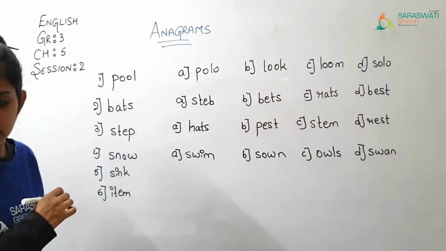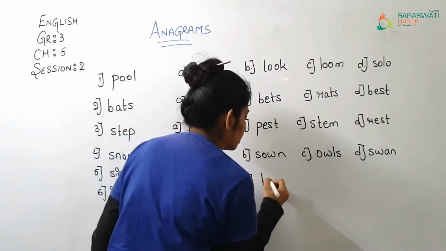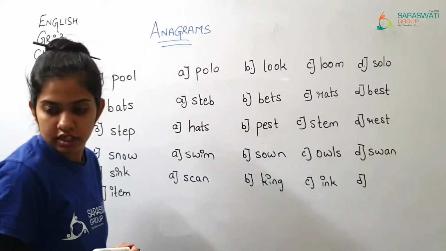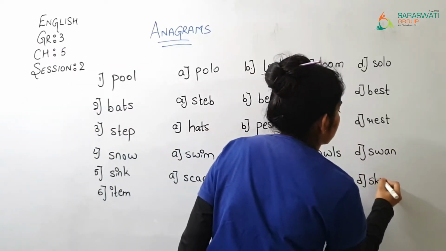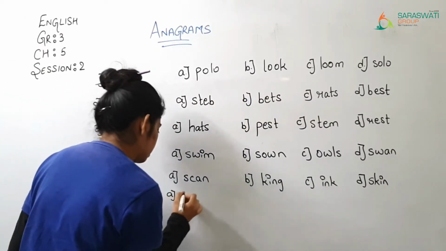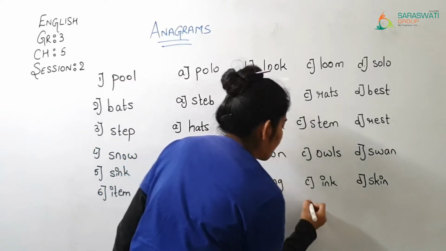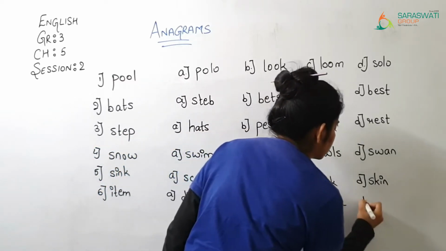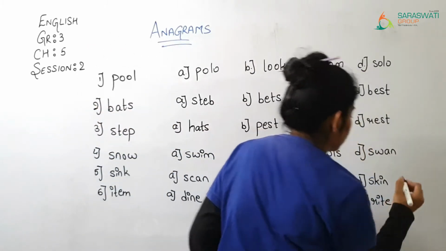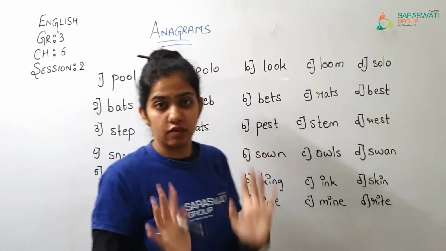Then afterwards scan, king, ink, and D, skin. Then afterward, dine, time, mine, and last D is R-I-T. So here I have written words and the A, B, C and D options are given to you.